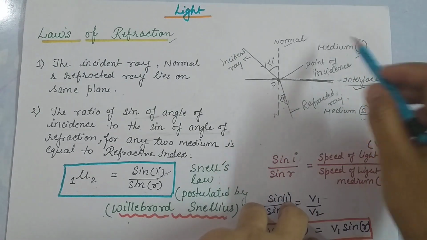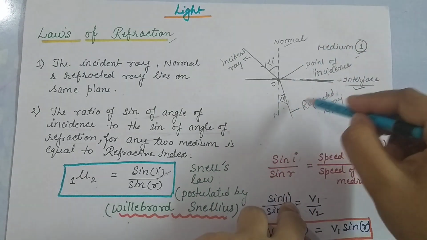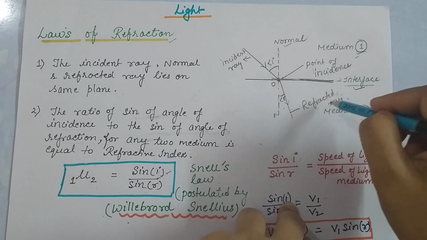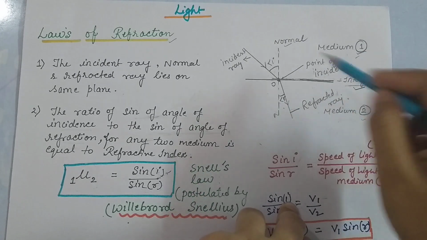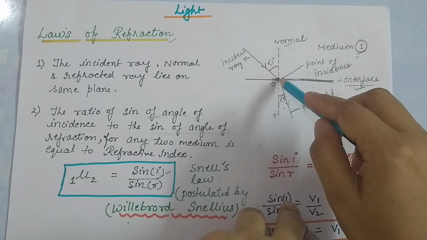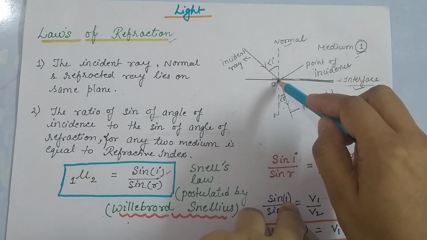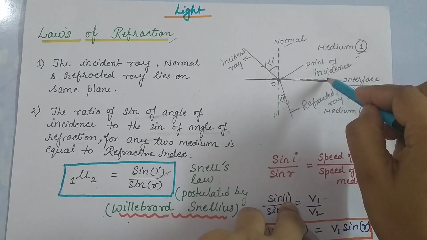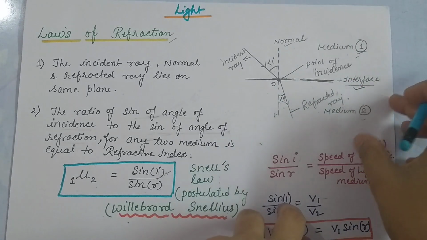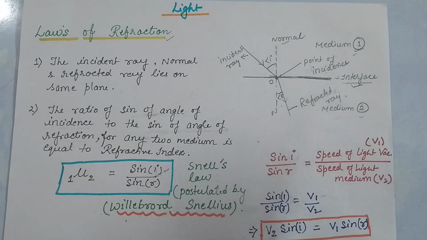So the interface separates the two mediums, and the point where the light ray is incident is the point of incidence. Now let's see the first law of refraction.